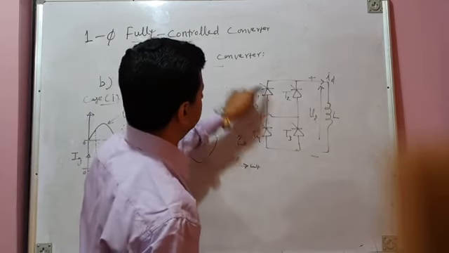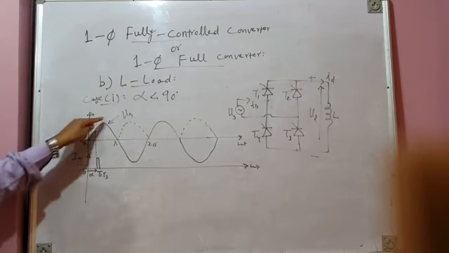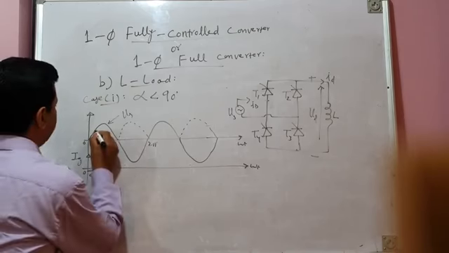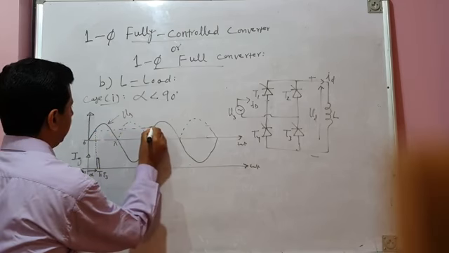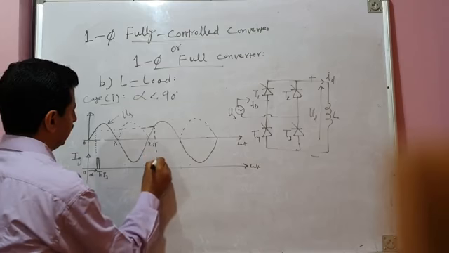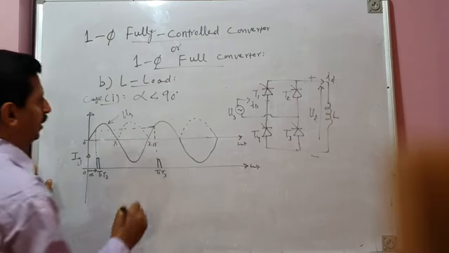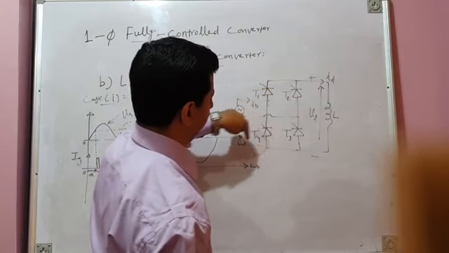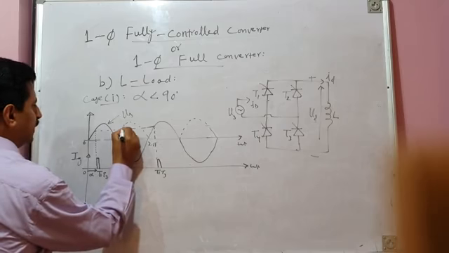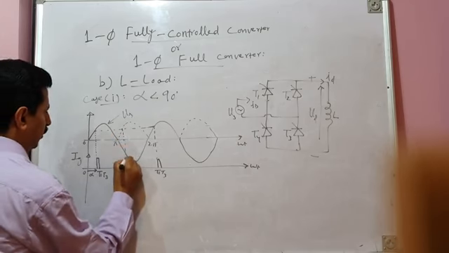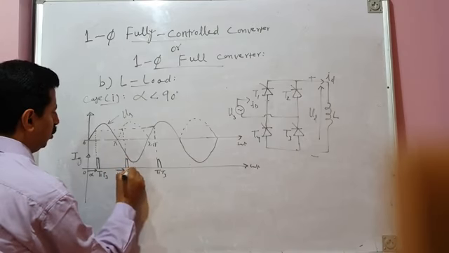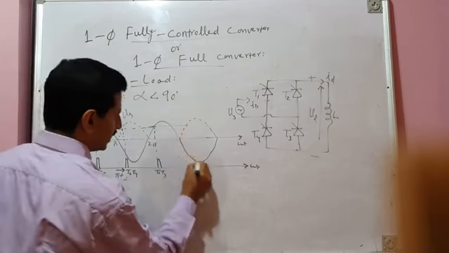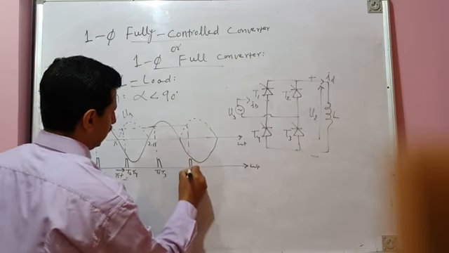During positive half cycles, T1 and T3 are fired. So I have written this firing pulse during the positive half cycle is issued at the gate terminals of thyristors T1 and T3. And in the next positive half cycle, again T1 and T3 are fired. And what about negative half cycles of source voltage? In the negative half cycles, the other pair of devices has to be fired, T2 and T4. This is the firing pulse to T2, T4 after a delay of pi plus alpha. And the next firing pulse will be in this negative half cycle of source voltage, again T2, T4.